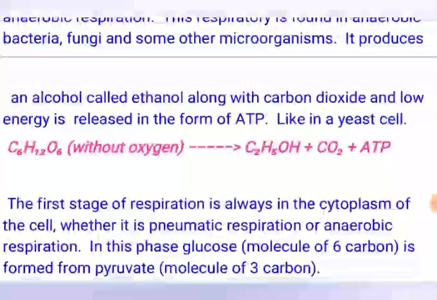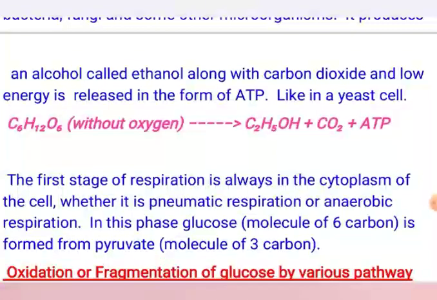So we see that internal respiration is the simple oxidation of glucose to produce energy, and it is of two types, aerobic and anaerobic. Aerobic respiration is further of two types, complete and partial.